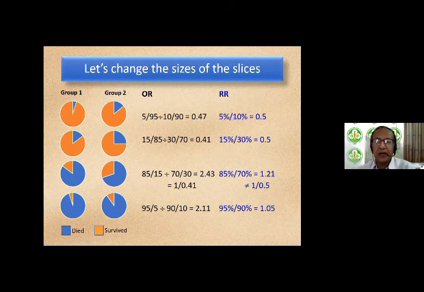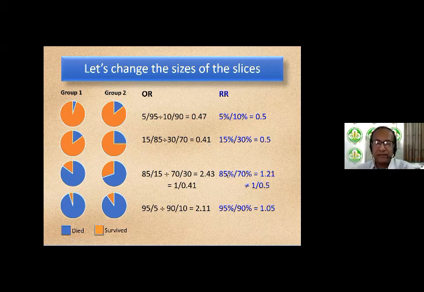2.43. And the interesting part is this 2.43 is the reciprocal of 0.41. So it's equal to 1 by 0.41. So that means when these numbers get reversed, the odds ratio simply becomes a reciprocal. 2.43 is equal to 1 upon 0.41. Now let's see what happens to risk ratio.